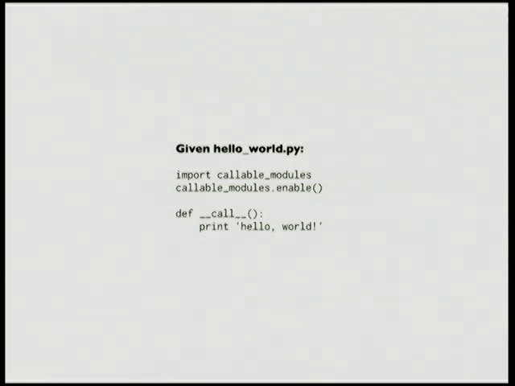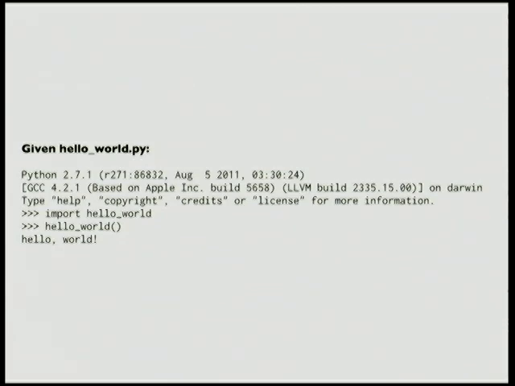So, given a thing that we can call hello world.py, let's import callable modules, enable callable modules, and then we can define a dunder call function, and when we import hello world, we can invoke hello world, and it's callable. Hey presto.